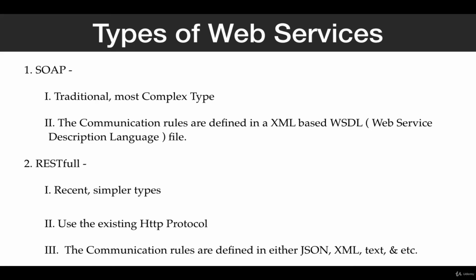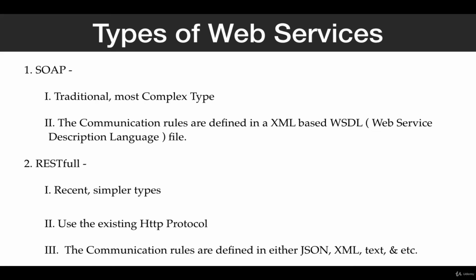Later on, RESTful web services came, which are recent, and these are a very simple type. And why are these a simpler type? Because the object structure that defines the set of rules RESTful web services use for communication can be JSON, XML, a text format or any other format.